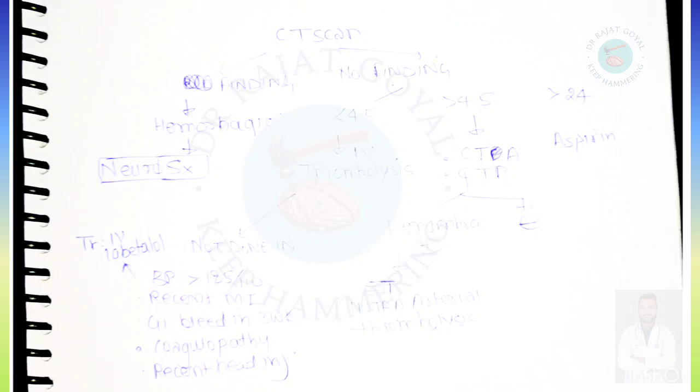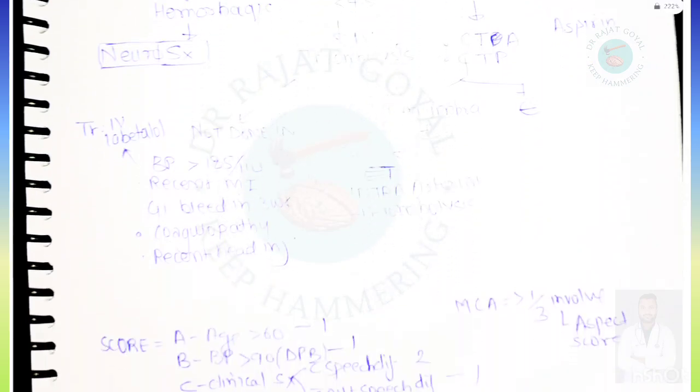If findings are present, then it is a hemorrhagic stroke. We have to send the person to a neurosurgeon. But if findings are not there, then it suggests the suspected is ischemic stroke. So if time is less than 4.5 hours, then we have to directly start IV thrombolysis. Time is less than 4.5 hours, we will give IV thrombolysis.